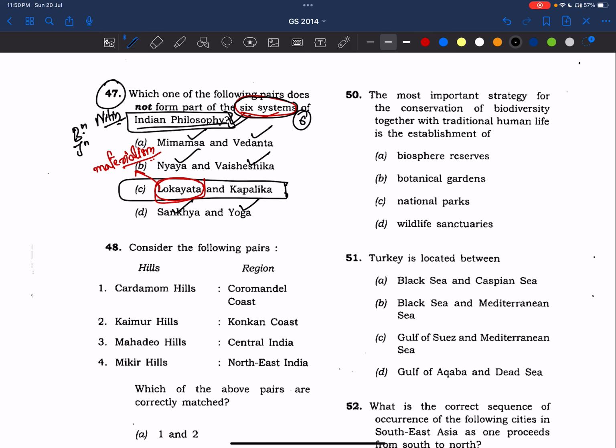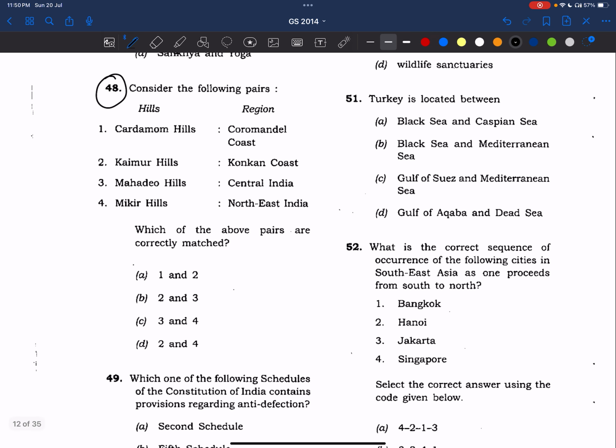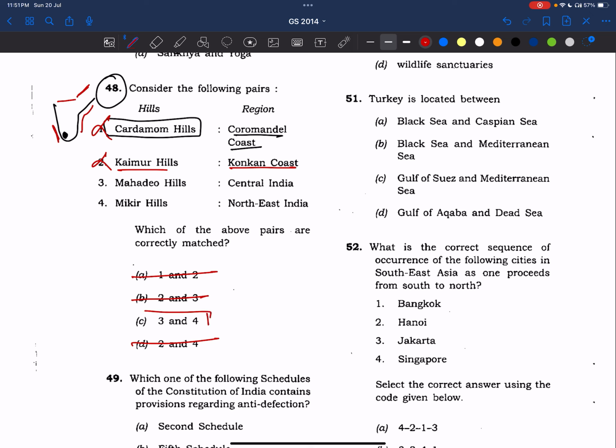So let's go to the next question, friends. Consider the following place, hills and region, right? See, Cardamom Hills. These hills are on the border of Kerala and Tamil Nadu. See, if this is India, Cardamom Hills, let's see. Please tell me, Coromandel Coast. This is Coromandel Coast. So yes, one is wrong. Remove this. No. Kaimur Hills, Konkan Coast. This is Konkan Coast. Right? Kaimur Hills are an extension of the Vindhyas into the Uttar Pradesh area. Right? So even 2 is also wrong. See, if you remove these two, you are getting to the answer.